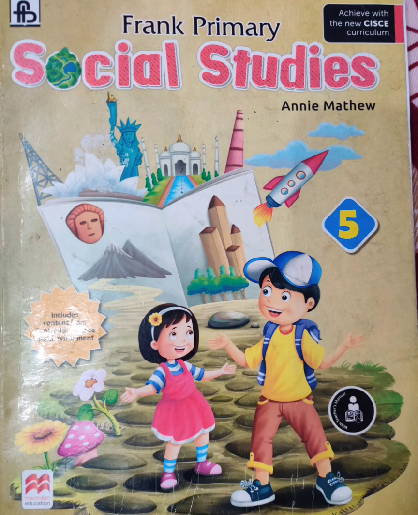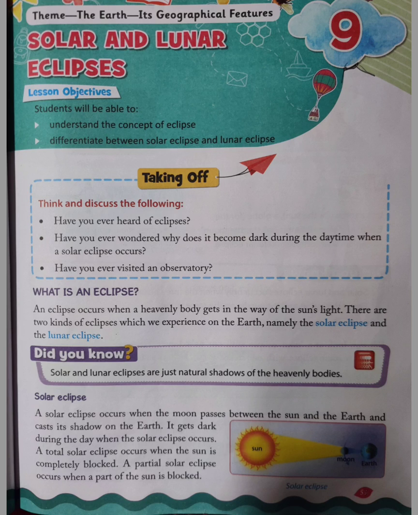Hello everyone. Today I'm going to read chapter number 9, Solar and Lunar Eclipses, from Frank Primary Social Studies book for class 5 ICSE board. Now let's get started with the chapter Solar and Lunar Eclipses.